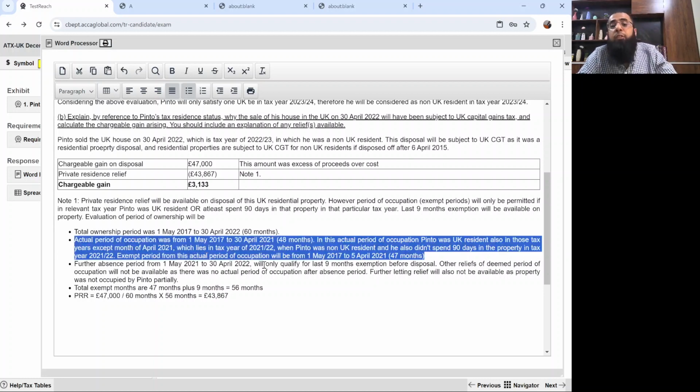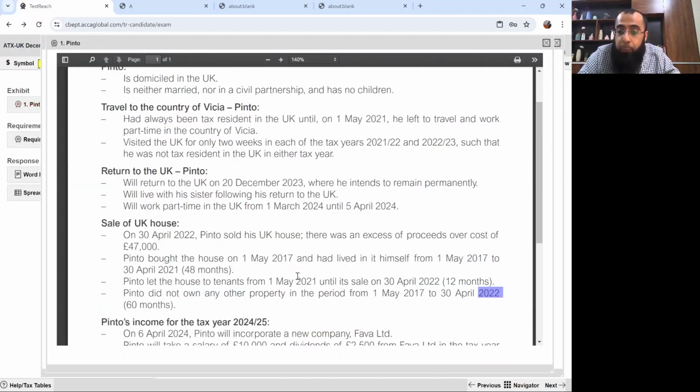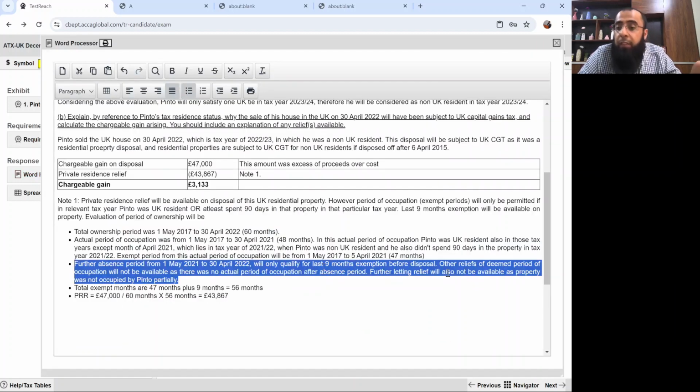Exempt period from this actual period of occupation will be from 1st May to 5th April, and those are 47 months. Further, from the absence of 1st May 21 to 30th April 22, when he let out the house, in those 12 months, only last 9-month exemption will be available before disposal. Other reliefs of deemed period of occupation will not be available as there was no actual period of occupation after